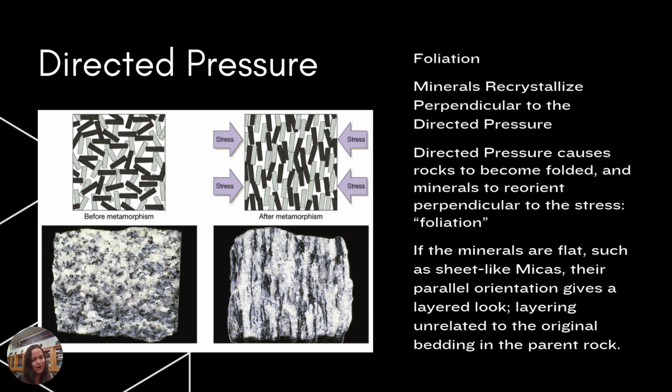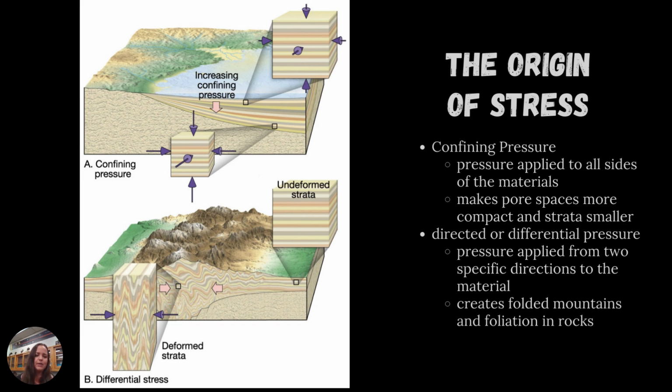The only environment where we can get directed pressure is at convergent plate boundaries. So if we go back one slide and look at the deformed strata, you can see that what's happening there is two continental plates pushing together. If you look at the reddish pink arrows behind the words deformed strata, you can see they're pointing at each other. That's two continental plates colliding.